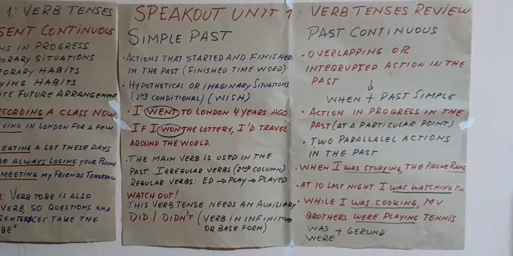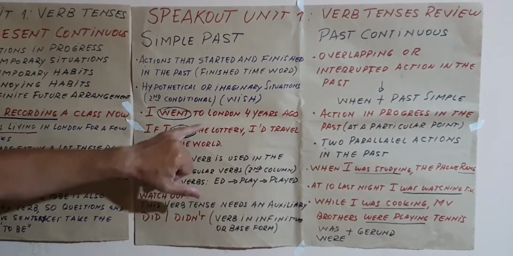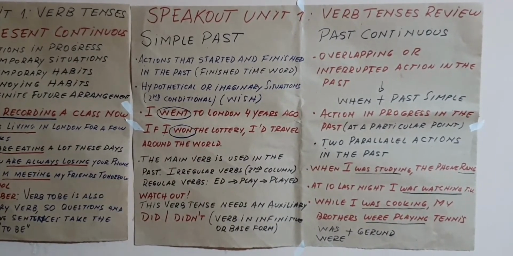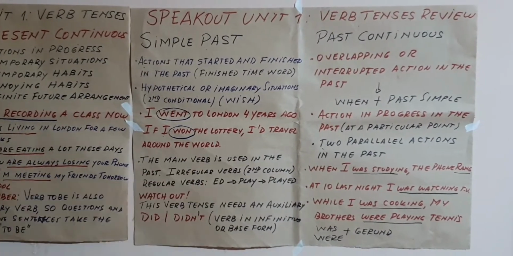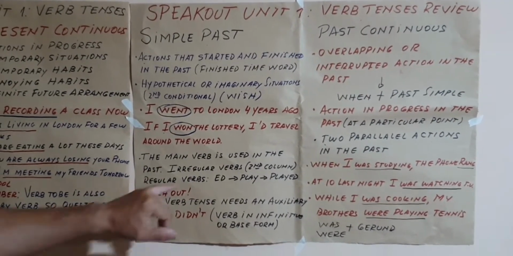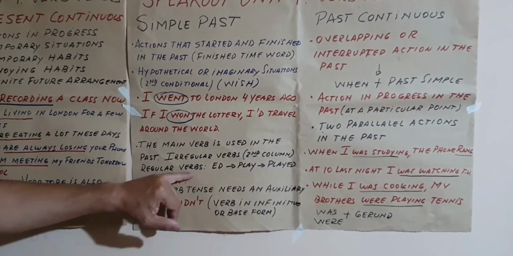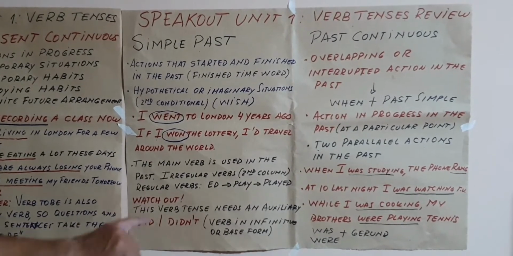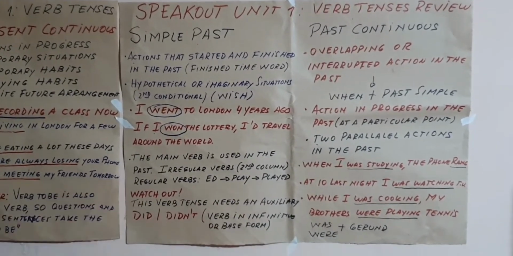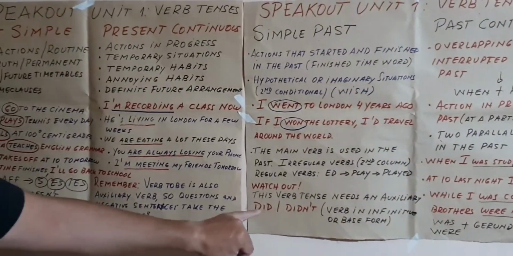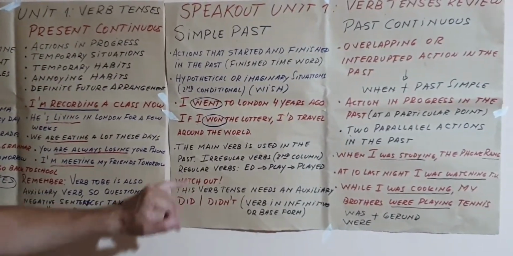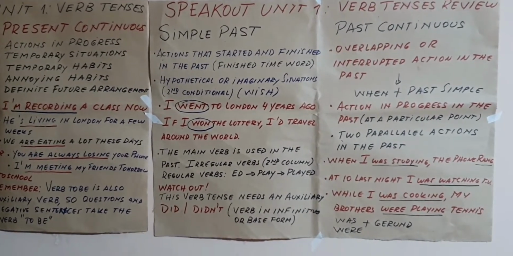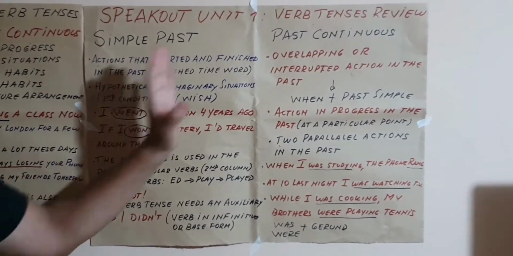Or an example of the second conditional, if I won the lottery, this is in the subjunctive, if I won the lottery, I would travel around the world. The main verb, remember, in the simple past is used in the past. Irregular verbs is the second column, and regular verbs you have to add ed, for example, play or played. Watch out, this verb tense needs an auxiliary, as the present simple. The auxiliary is did and didn't. And when we use did or didn't, one more time, the verb is used in infinitive, that is to say, the base form.